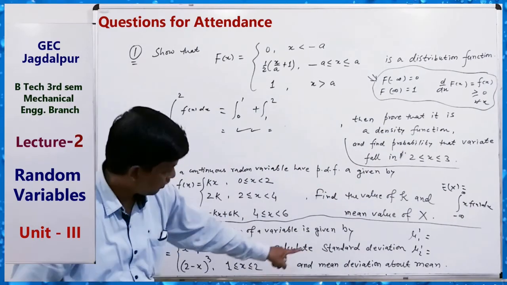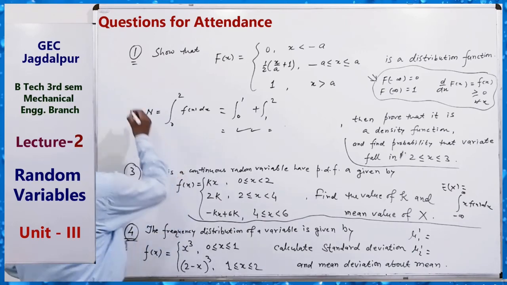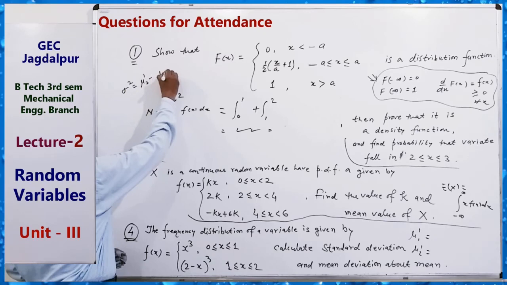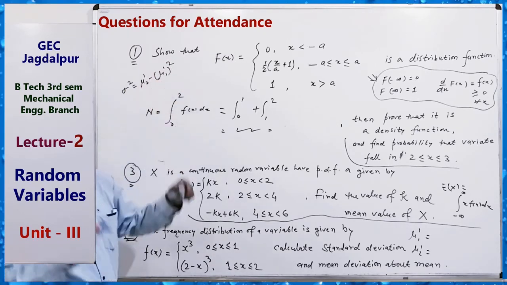Then we have to find the standard deviation, that is sigma. For getting sigma, we use the formula sigma square equals mu2 dash minus mu1 dash square, where mu1 dash and mu2 dash are about the origin.